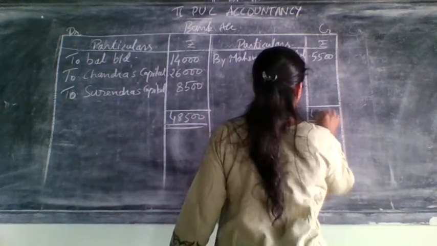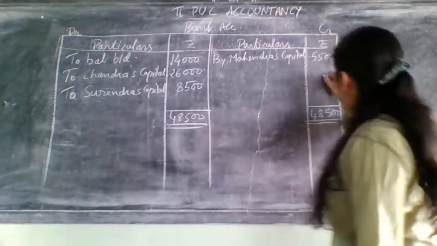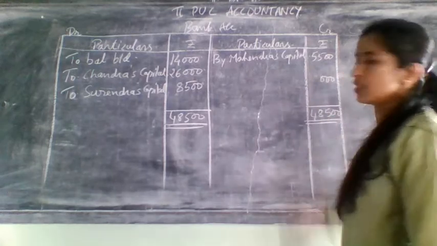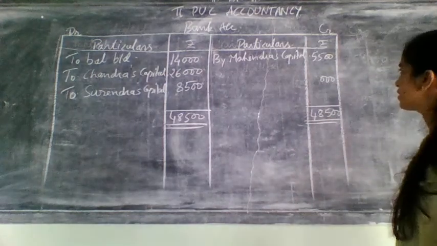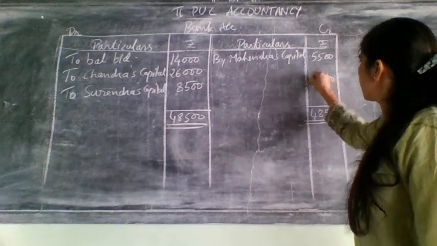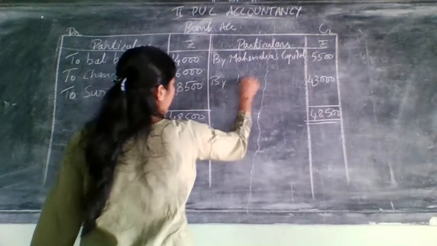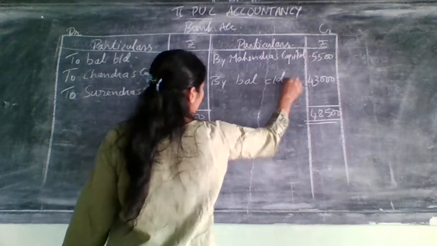Bring it to the lesser side. 48,500. So the difference amount is considered as what? Balance carried down. So that is how much? 43,000. So right here, by balance carried down.